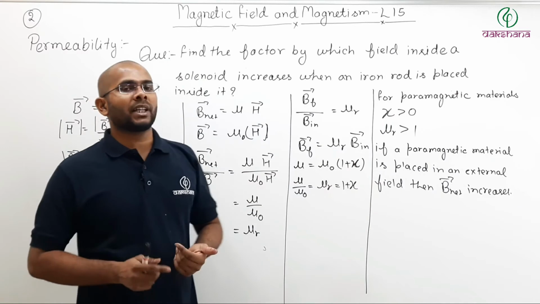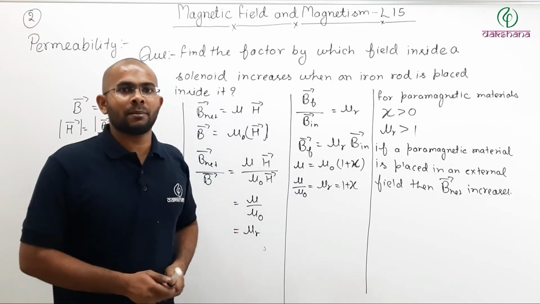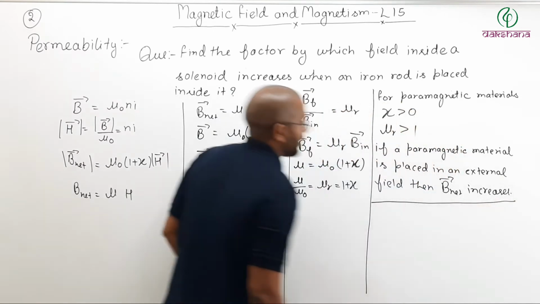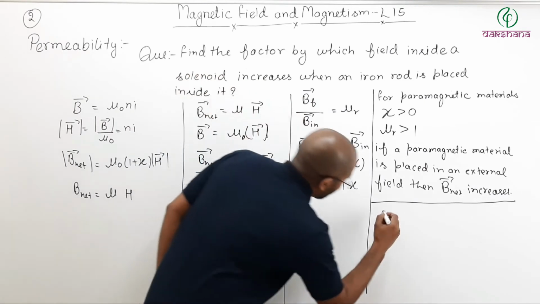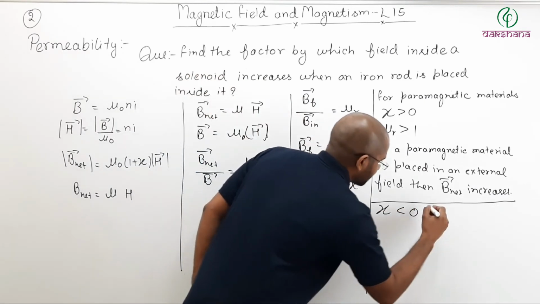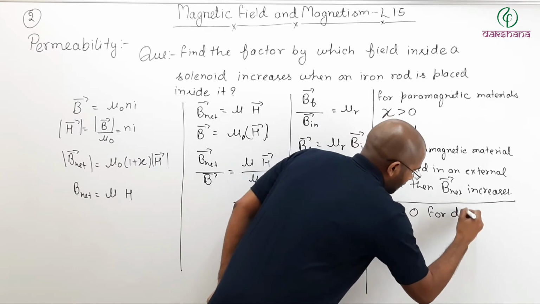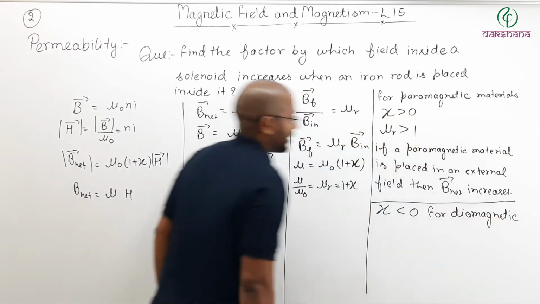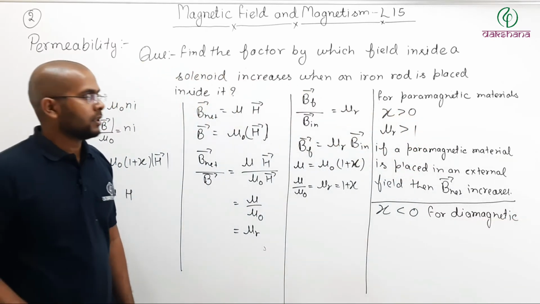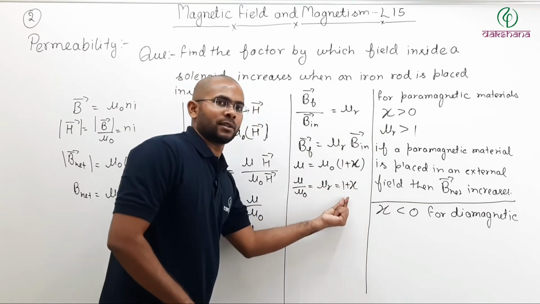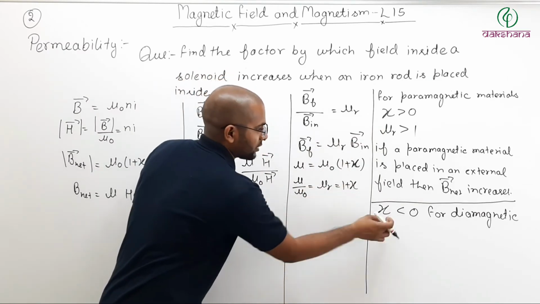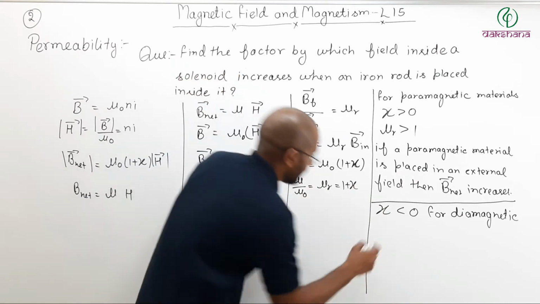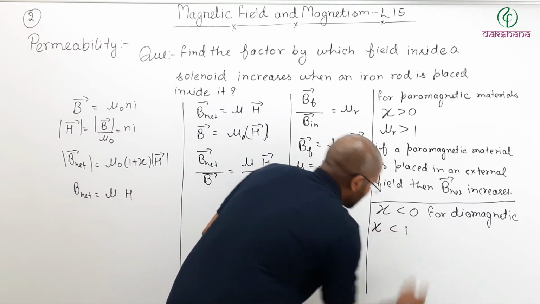Now if for paramagnetic total field increases, then what about diamagnetic? If you remember the properties of diamagnetic material that we have discussed, for diamagnetic materials susceptibility is less than 0. So if susceptibility is negative, then relative permeability will be less than 1.